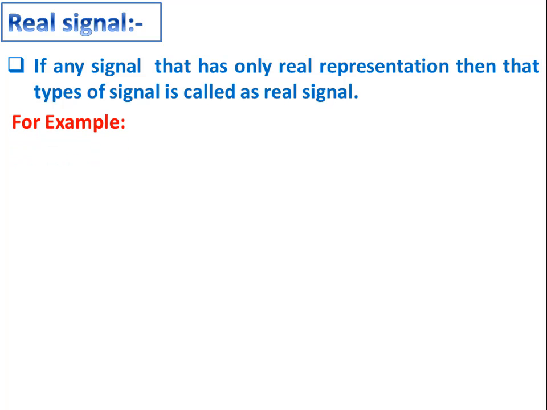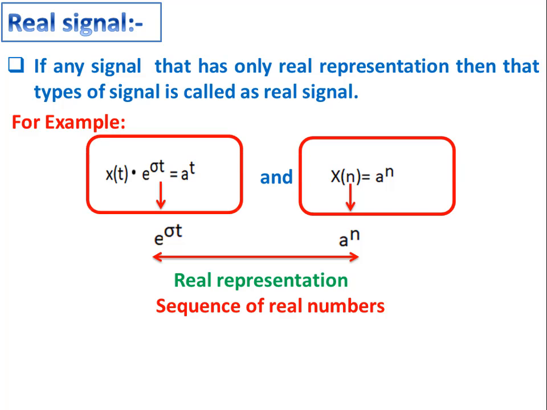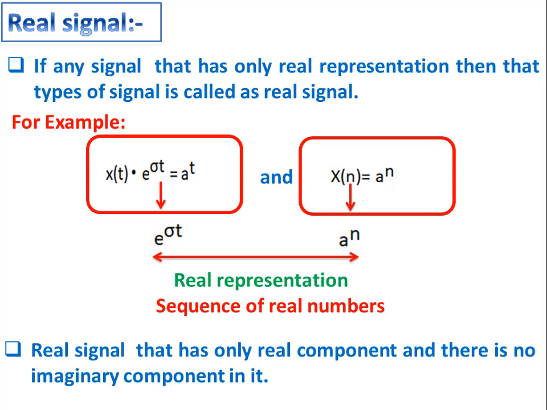For example, consider these two signal functions. In these two signal functions, e raised to sigma t and a raised to n are called as real representation of the signal x of t and x of n, in which it consists of sequence of real numbers. These two signal functions consist of only real component and there is no imaginary component in it. Hence, this signal function is called as real signal.